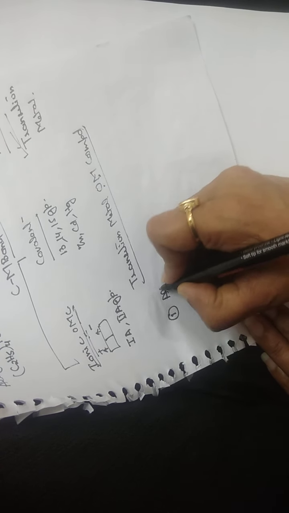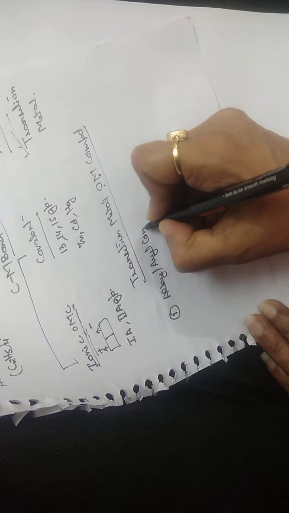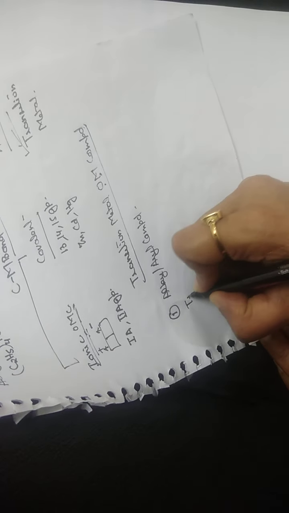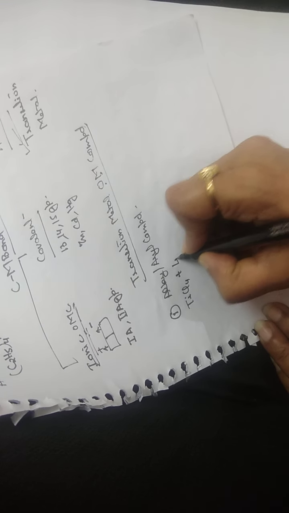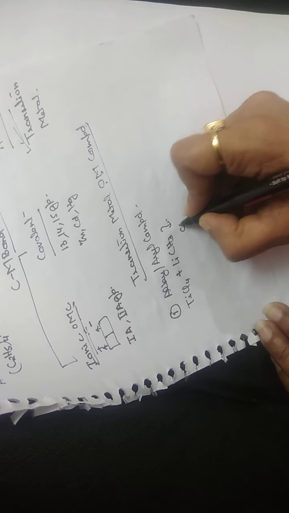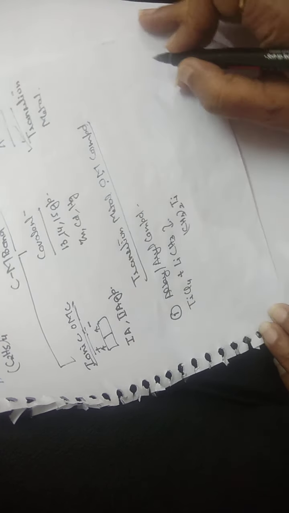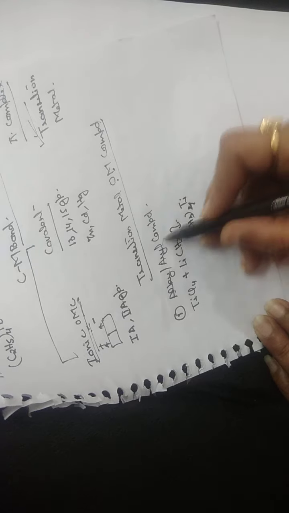First is the alkyl or aryl complex, the simplest type of organometallic compound. For example, titanium tetrachloride reacts with lithium alkyl, forming a complex of titanium. This complex is an organometallic compound, a simple type.